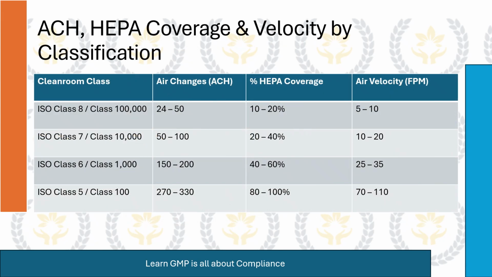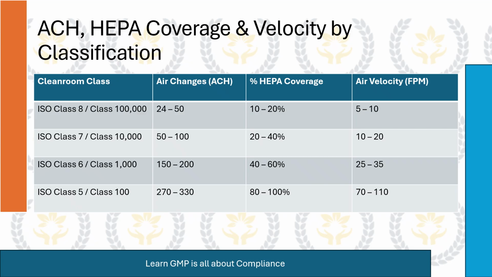ACH, HEPA coverage and velocity by classification. Cleanroom class. ISO Class 8/Class 100,000. Air changes, ACH. 24 to 50. HEPA coverage. 10 to 20%. Air velocity, FPM. 5 to 10.